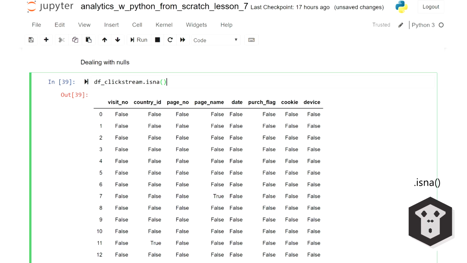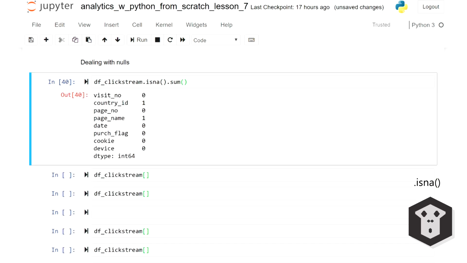Because I told you a long time ago that trues in Python are kind of like ones in the background, a cool trick is to do this, .sum. You get the list of your columns and the count of the nulls. So I can see that I have a null in country ID and I have one null in page name. So let's investigate a bit more to find out what we're going to do to these nulls.